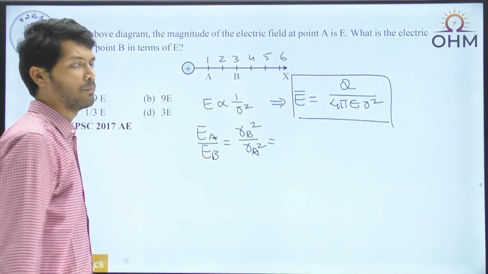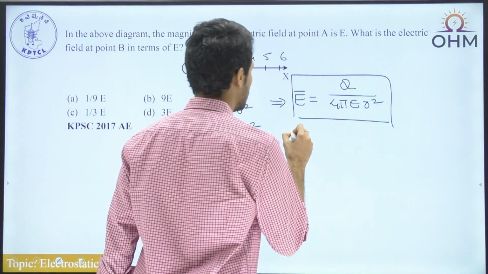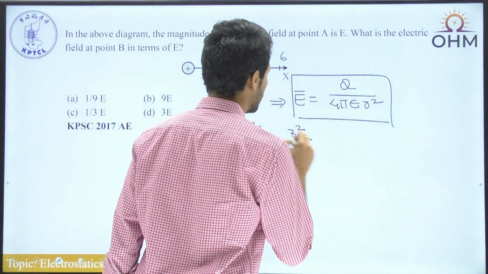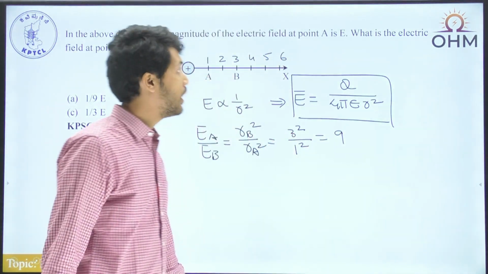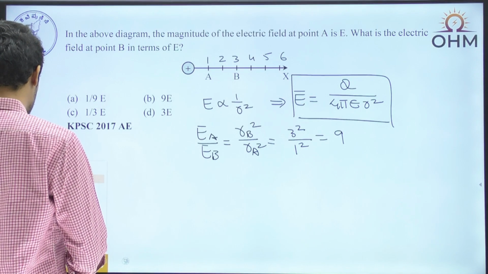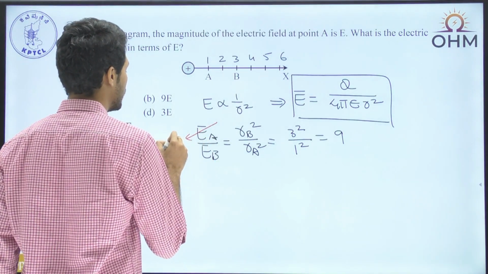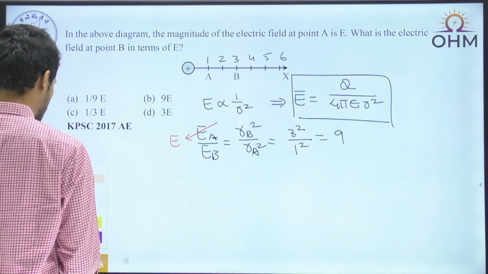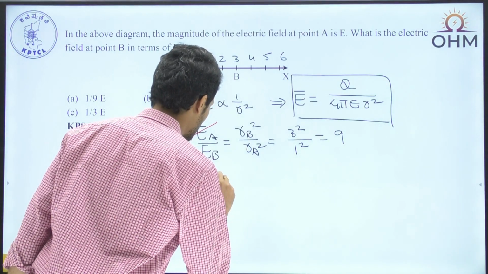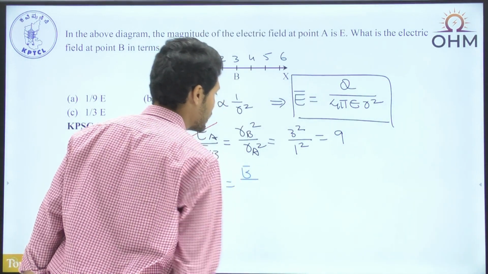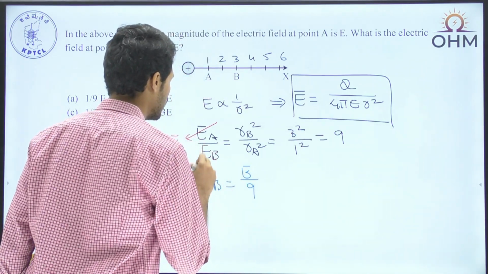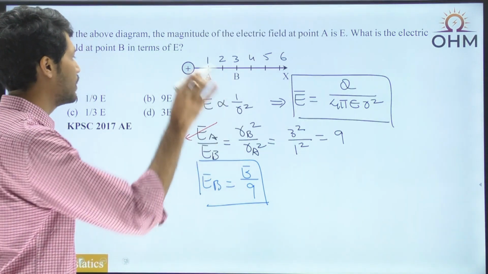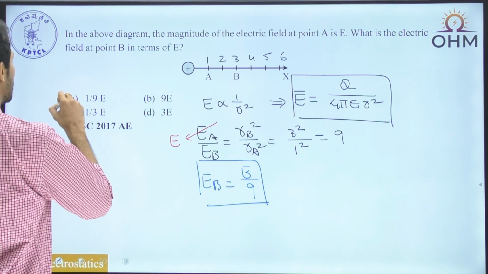How much is the distance of point B? It is nothing but 3 units. So this is 3 square. How much is the distance of point A from the charge? It is nothing but 1. So this is 1 square, and becomes equal to 9. And what is the value of electric field at the point A? The electric field at the point A is given by E. So what is the value of EB now? EB becomes equal to E by 9. So it becomes 1/9 as compared to the electric field at the point A. So the answer is nothing but A.